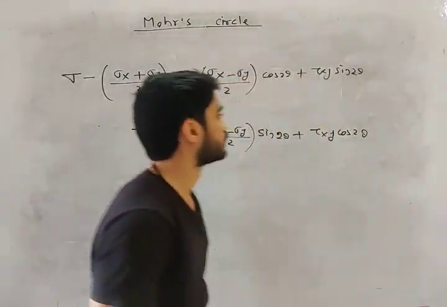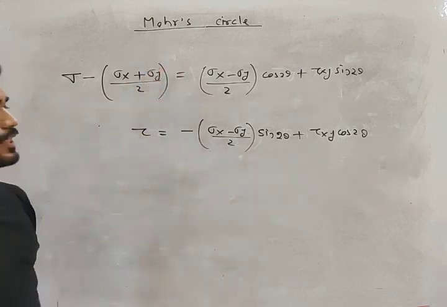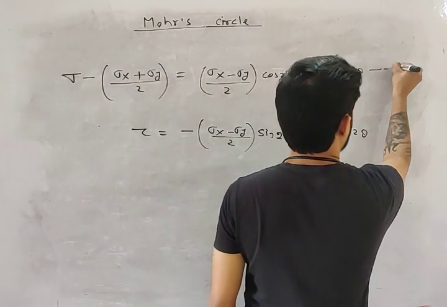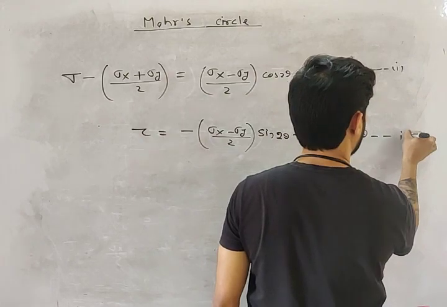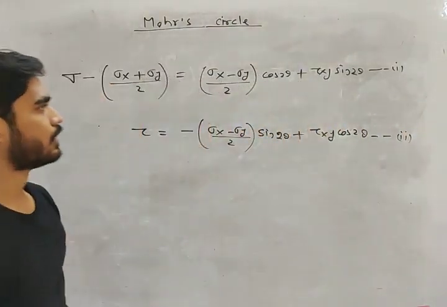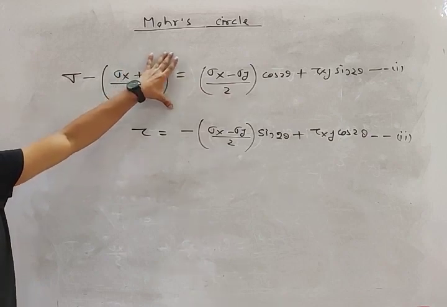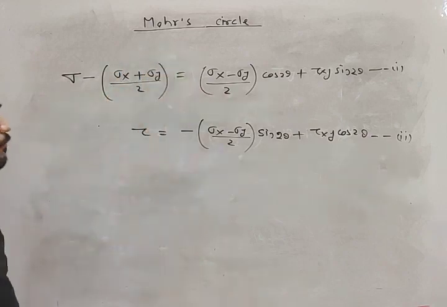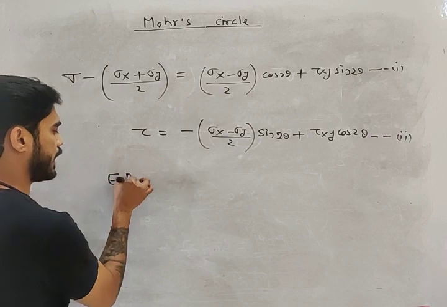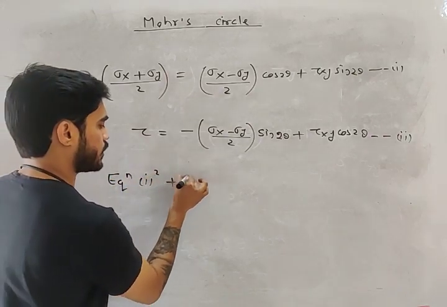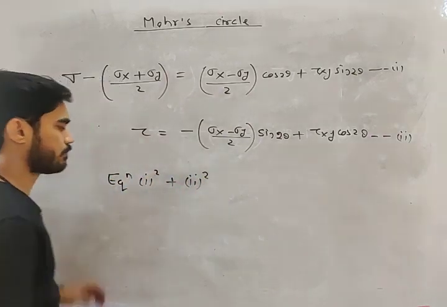Okay, now let's look at this equation. This is equation number 1 and this is equation number 2, right? अब हमको करना क्या है? Add the square of equation 1 and the square of equation 2. Okay, squaring equation 1 and equation 2 and adding them.